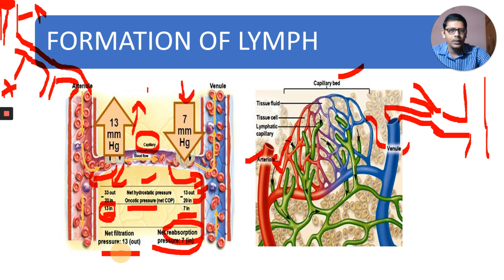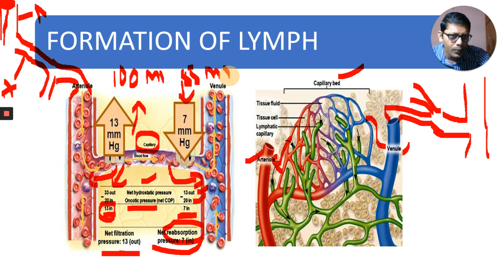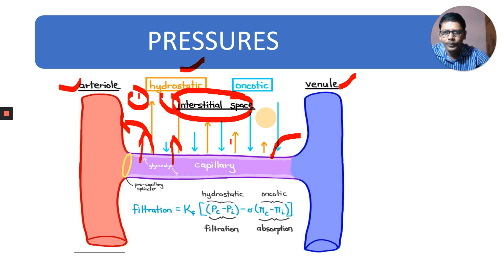But not all the substances. For example, if 100 ml goes outside, only 85 ml returns here. What about the remaining 15? Observe here, it is entering into these green color capillaries. What are these? Lymphatic capillaries. Once the extracellular fluid enters these capillaries, we call it lymph. You learned in first year what is meant by lymph.